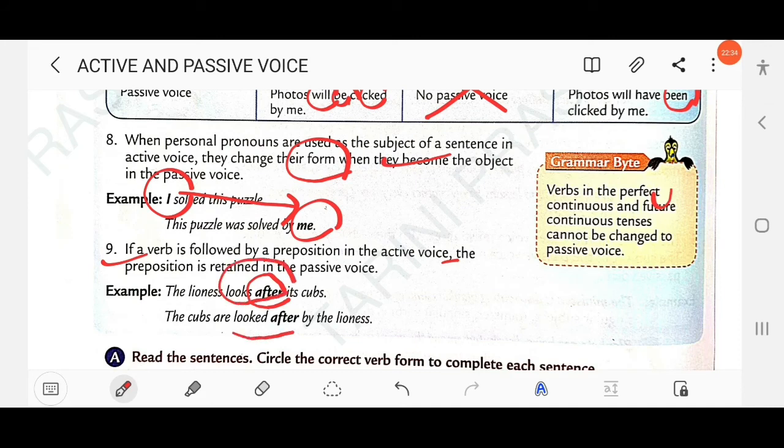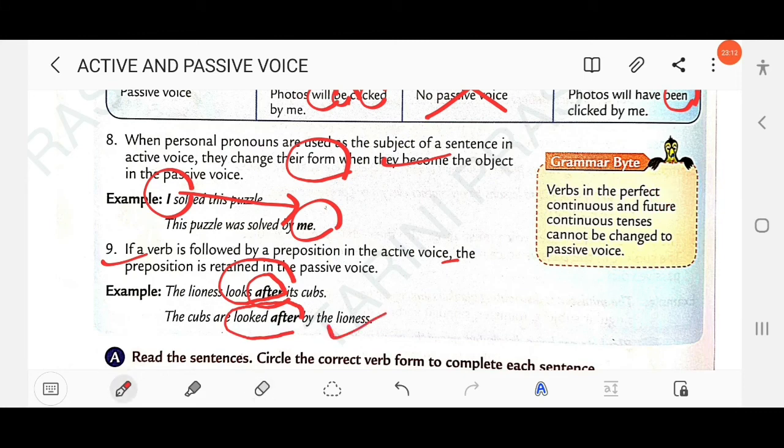Okay? So looked after. So don't remove the preposition here. The lioness looks after its cubs. Here the object is cubs. It is not the object of the verb looks. It is the object of the preposition after. The cubs are looked after by the lioness.